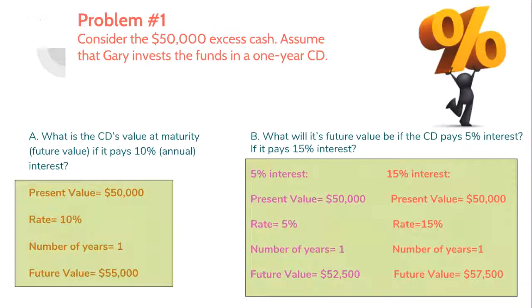The next question asks, what will its future value be if the CD pays 5% annual interest and if it pays 15% annual interest? Again, using Excel, we find that a 5% interest rate will give us a future value of $52,500. A 15% interest rate will result in a future value of $57,500.